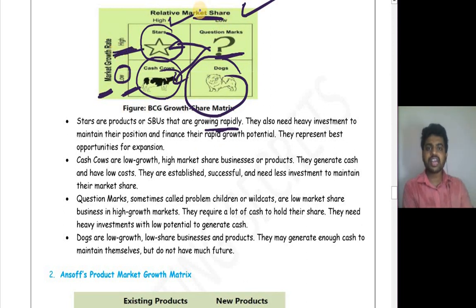Market growth is high, and the market share you are acquiring is also high. Because of this, you go on expanding your business. You go for diversification, because of which you need more and more investment. They also need heavy investment to maintain their position and finance their rapid growth potential. They represent the best opportunity for expansion.